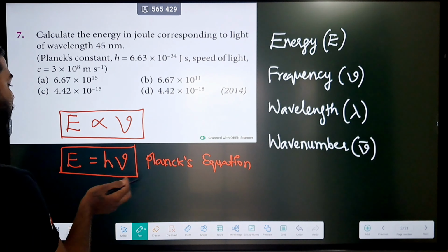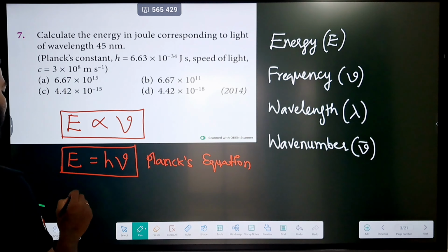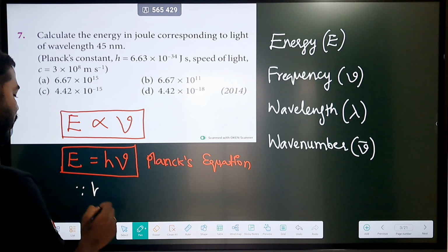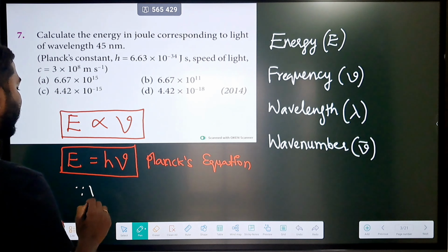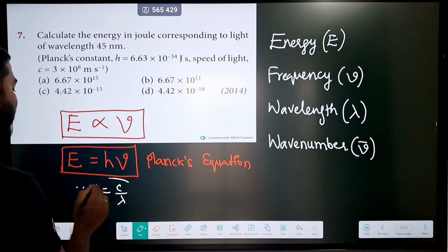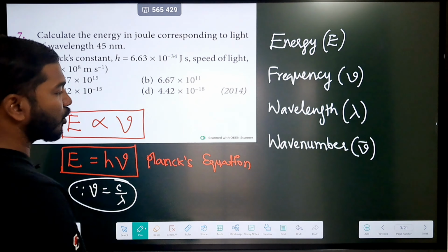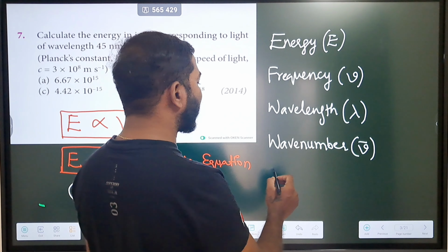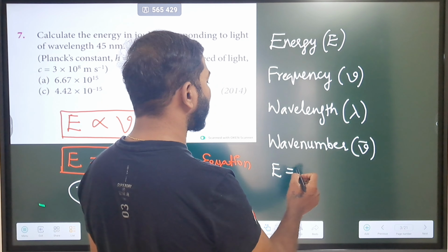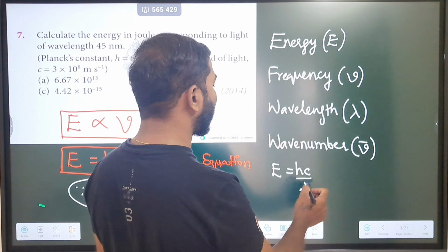Now again, in the place of frequency nu, we know that nu is equal to c by lambda. Very important. So if we substitute nu is equal to c by lambda, then we are going to get E is equal to hc by lambda.